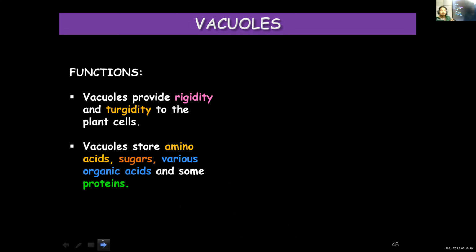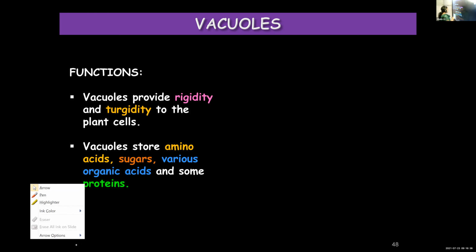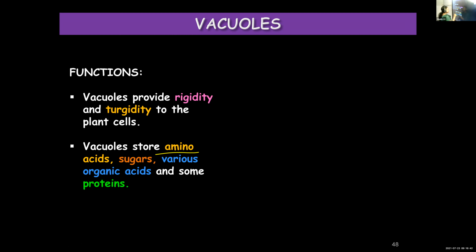Then they store substances like amino acids, sugars, different organic acids, and also proteins. Children, is there any connection between amino acids and proteins? How are they related?